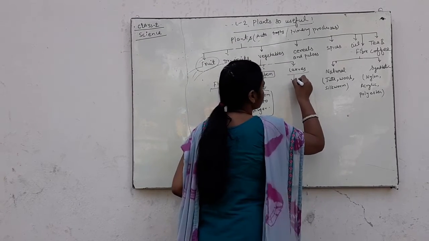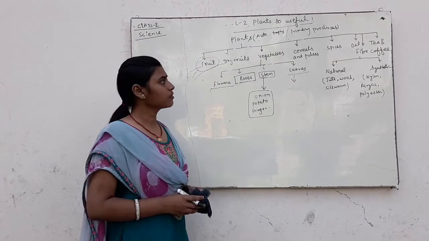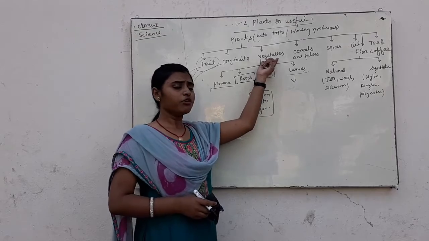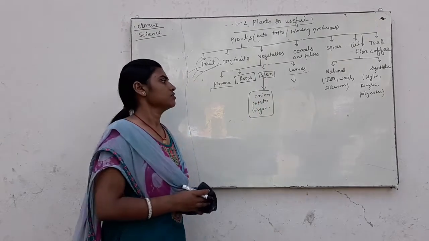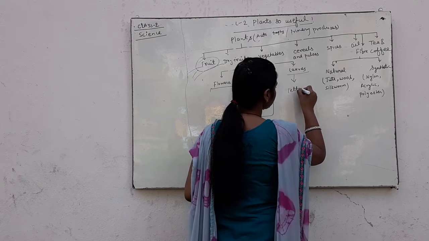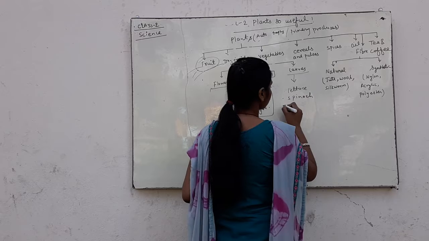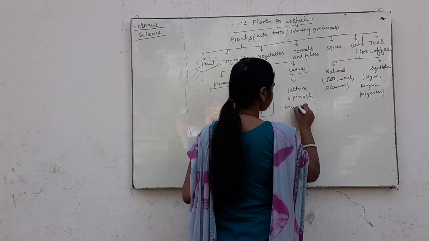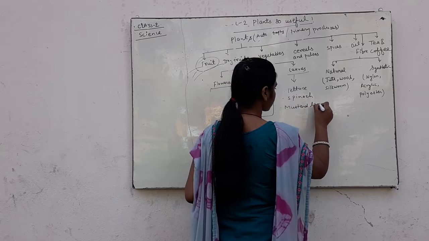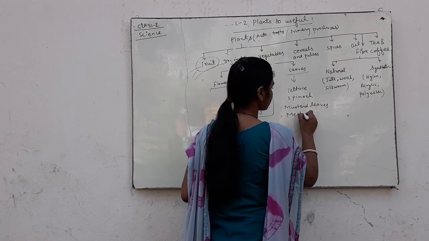Leaves are also used in the form of vegetables, such as lettuce, spinach, mustard, methi leaves.